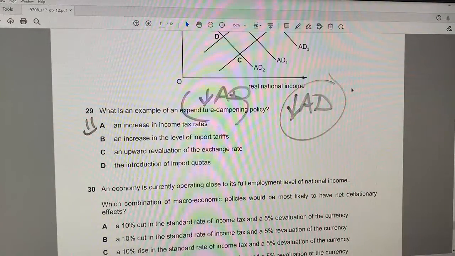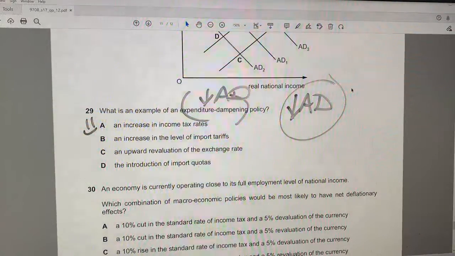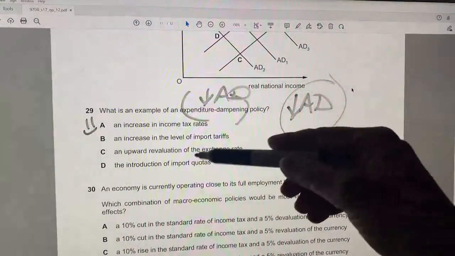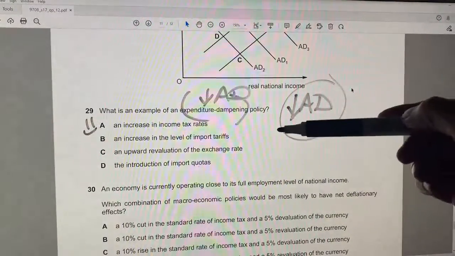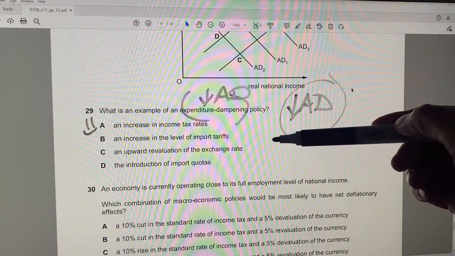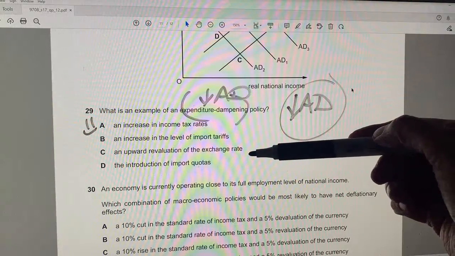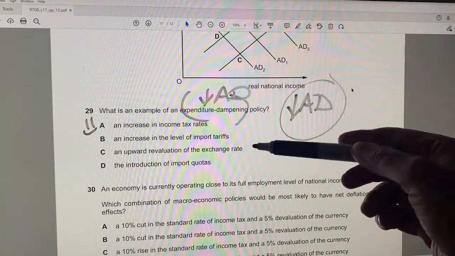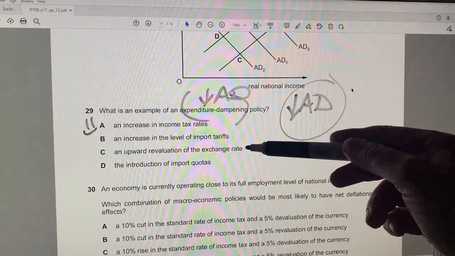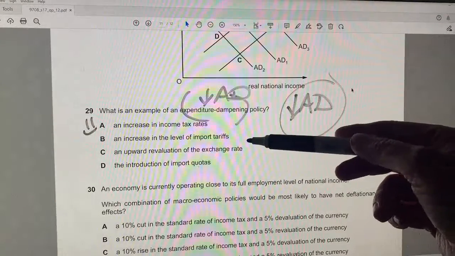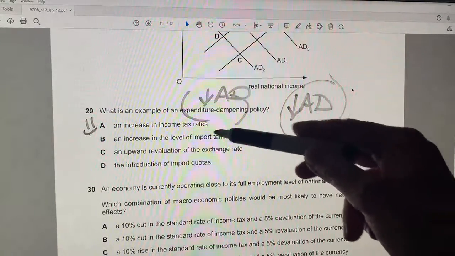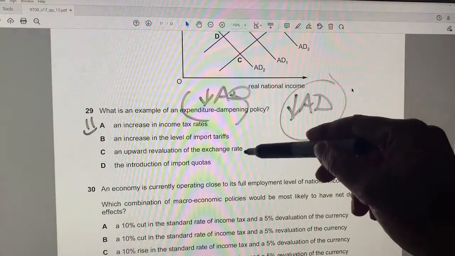Well, that will reduce aggregate demand. That will reduce exports, but it will increase imports. So A is still more direct.